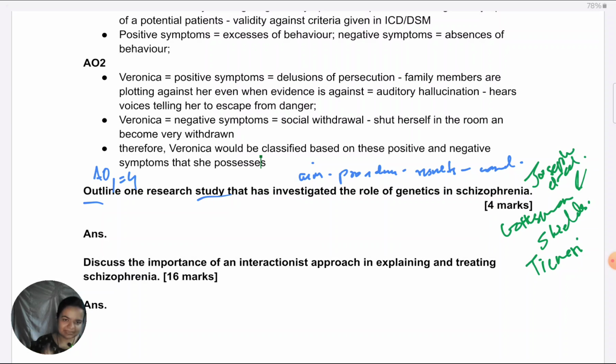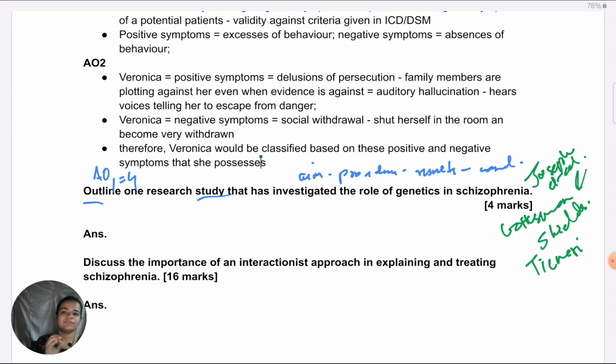If you summarize this way, you get full marks, despite not naming the researcher. But if you just summarize as some adoption study was done, those children who had by birth a mother who had schizophrenia were more likely to develop schizophrenia, then you don't get many marks, you get one or two, because the procedure is skipped. Like what I mentioned earlier, you're not talking about natural experiment comparisons being drawn, control for adoptive environment. You're giving nothing about the procedure of the study, you're just jumping to the results.